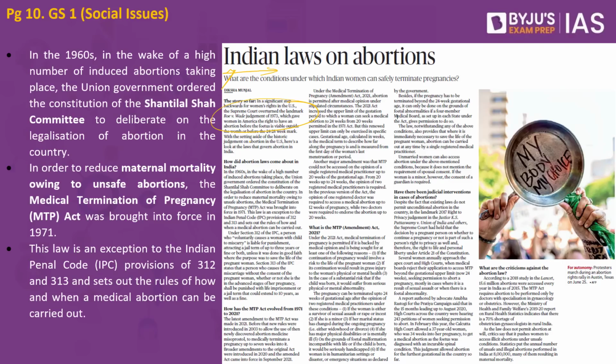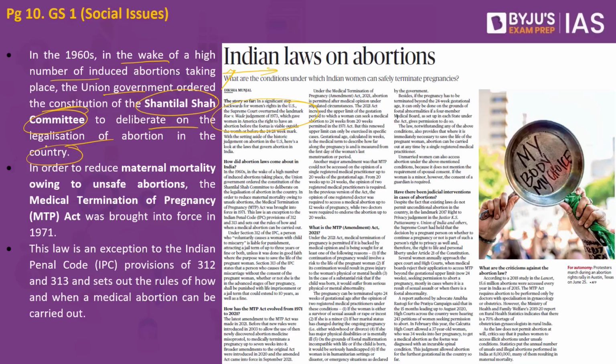When we look into the Indian abortion laws, back in the 1960s, in the wake of a high number of induced abortions taking place, the Union government ordered the constitution of the Shanti Lal Shah Committee to deliberate on the legislation of abortion in the country. What was happening in 1960? We live in a patriarchal society. In this patriarchal society, there were large-scale abortions taking place underground. A large number of women started losing their lives as well, and because of the preference for males, they had to abort the female fetuses as well.